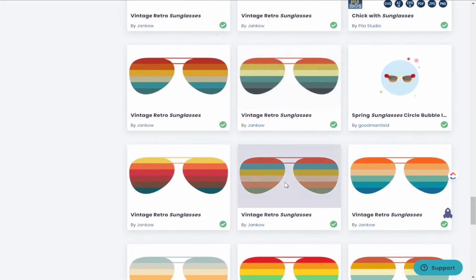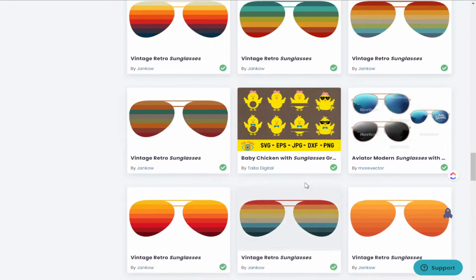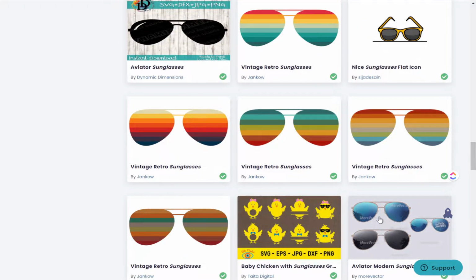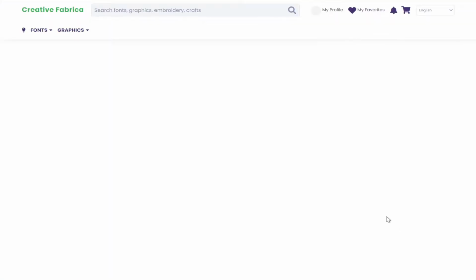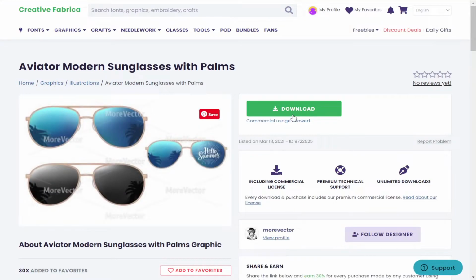So as you can see with Creative Fabrica, they have a ton of different sunglasses you can use. But in our case today, we're going to go ahead and pull from this. And again, the same thing that we taught you in the other videos, that we can hit download and use this for our own design.